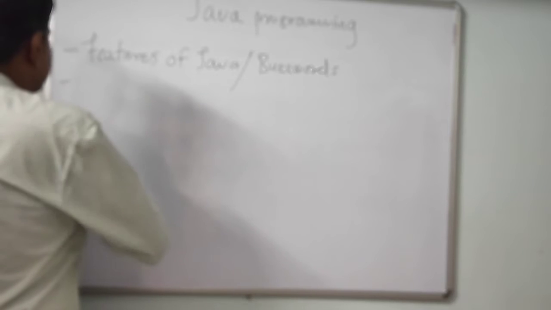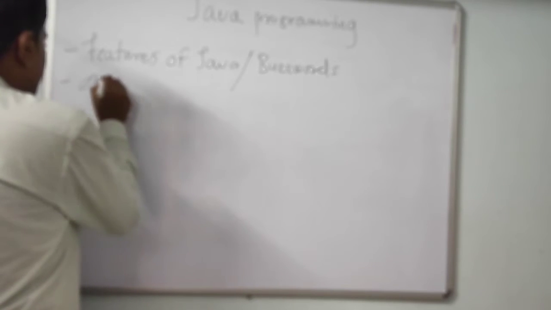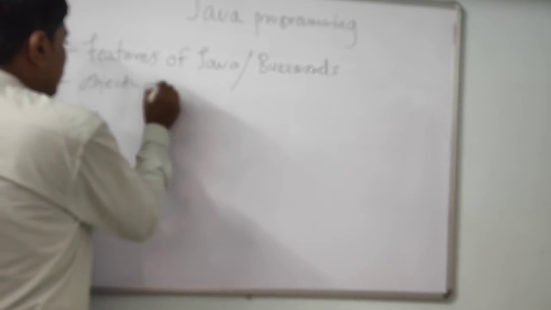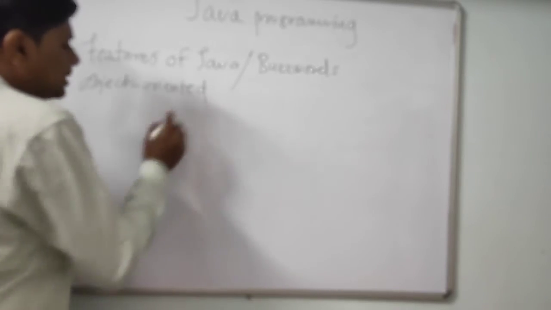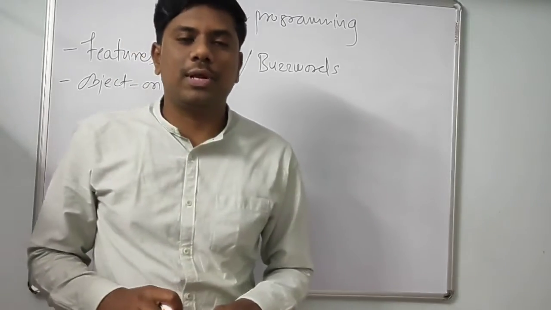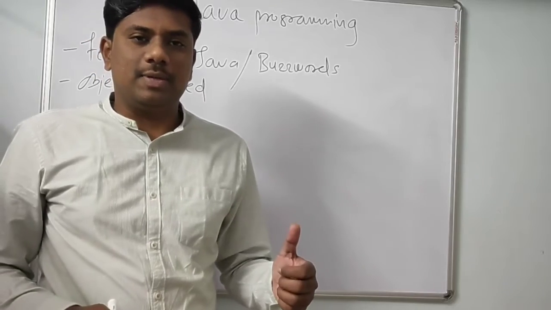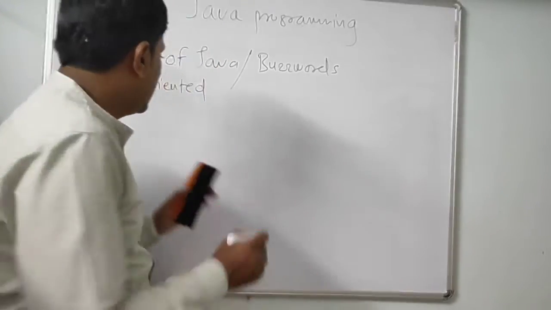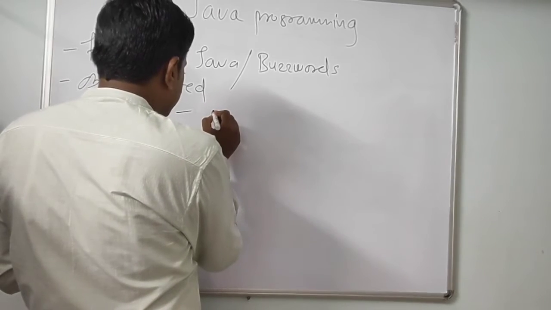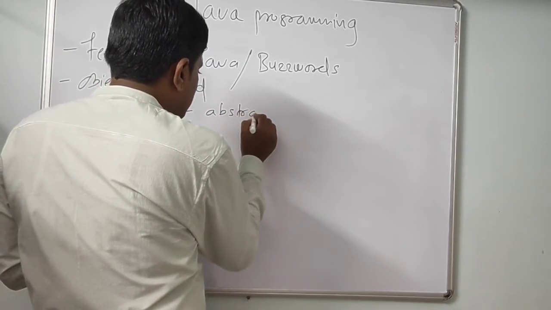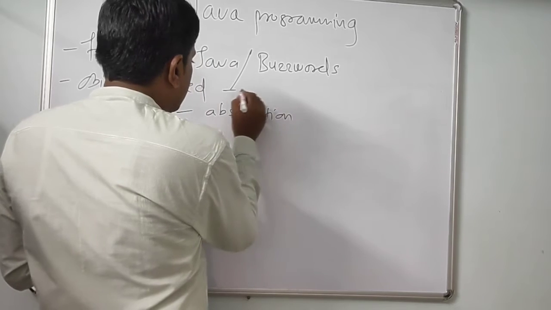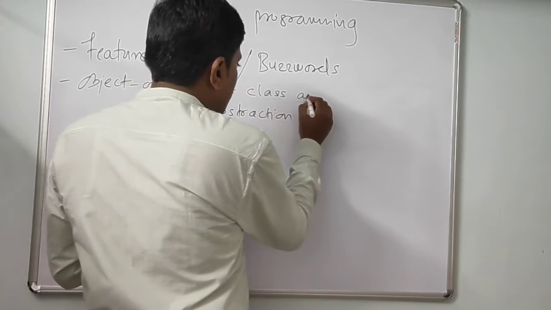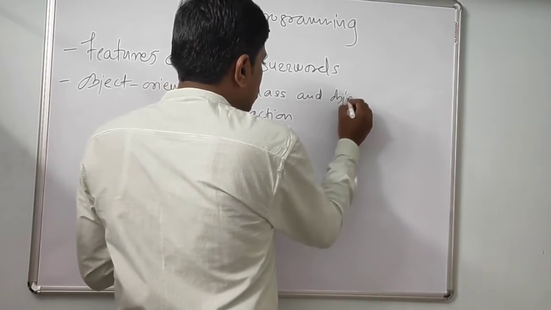Now the next feature: Java is an object-oriented programming language, like C++. Now you know that object-oriented programming languages have some features, such as class and object, abstraction, encapsulation, polymorphism, and inheritance.